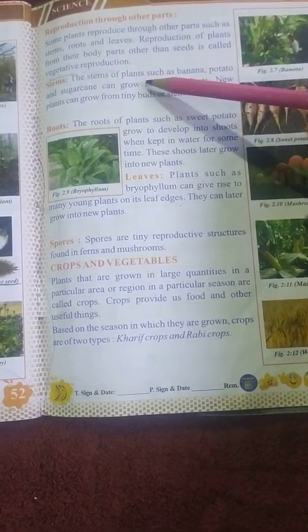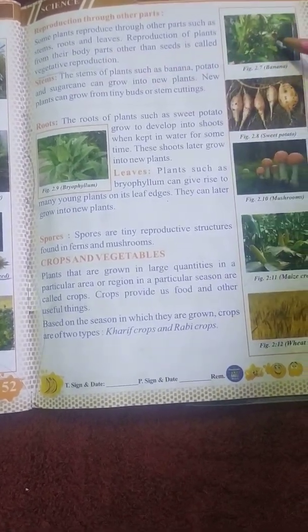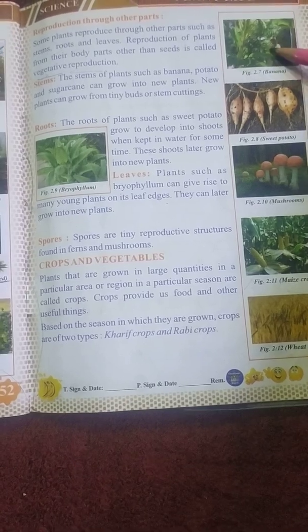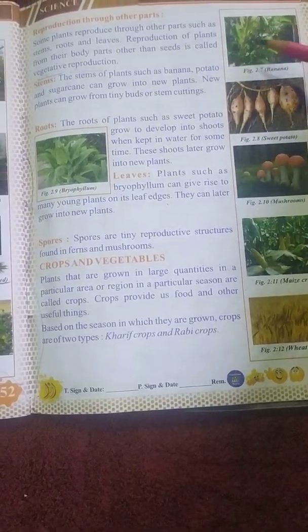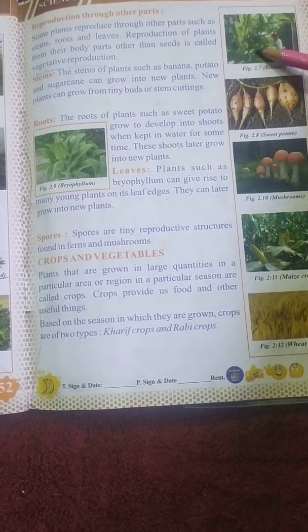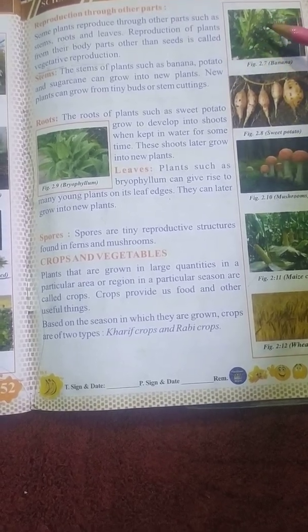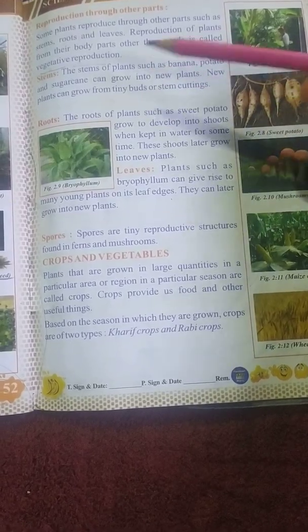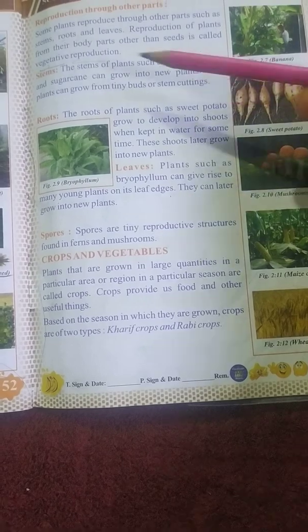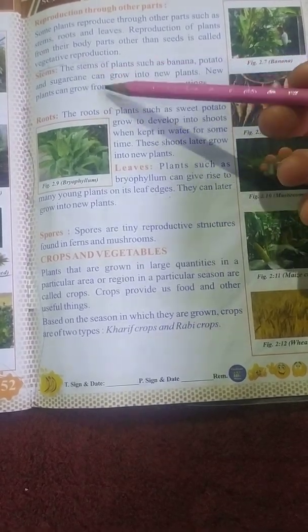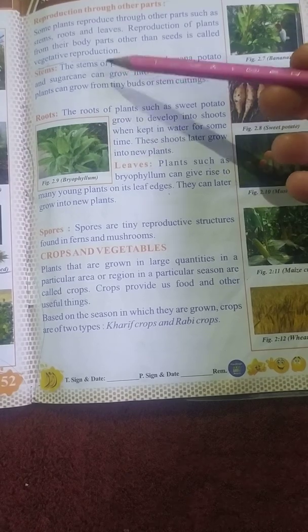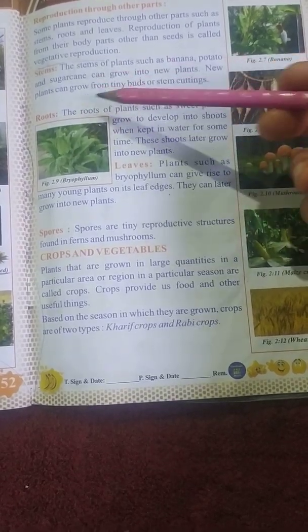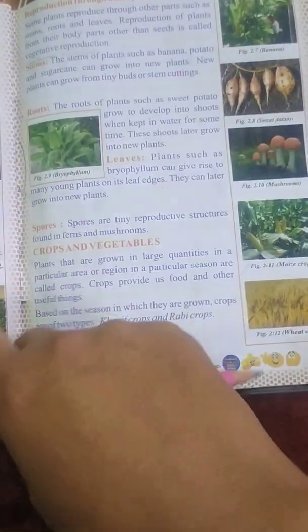Now, the stem of many such plants, here you can see, as we all know, in banana there is no seed. Now how do these plants arise? These plants arise through stem. Another example of vegetative reproduction through stem is potato and sugarcane. These examples show that plants grow through stem, and new plants can grow from tiny buds or stem cutting.